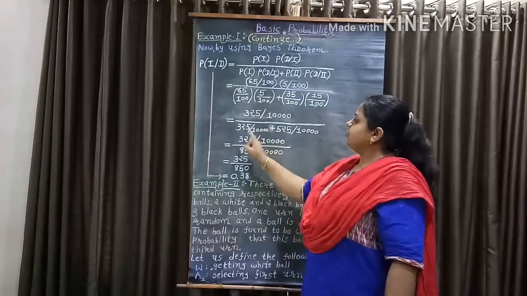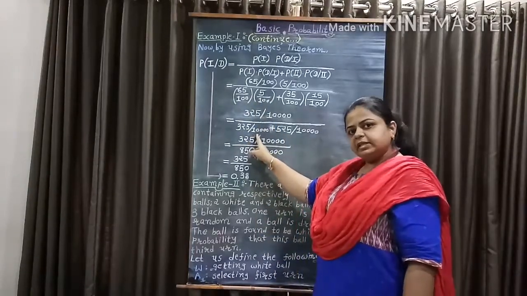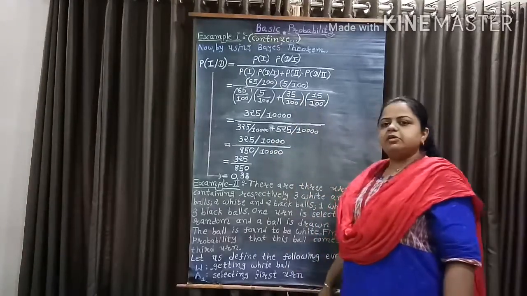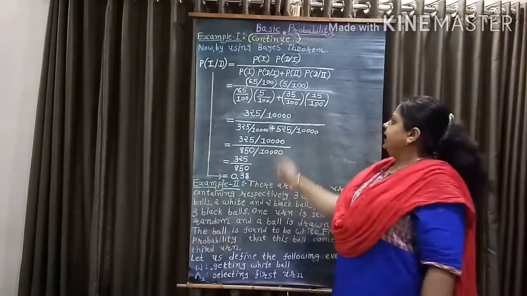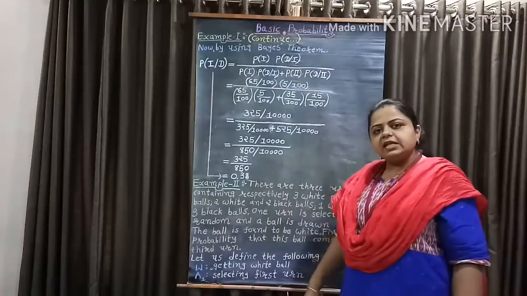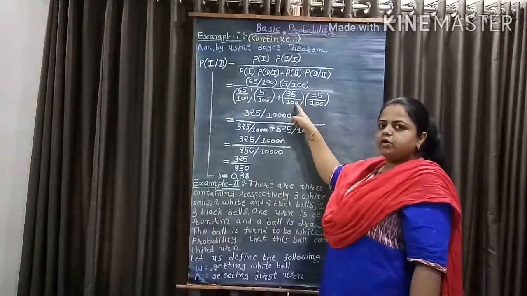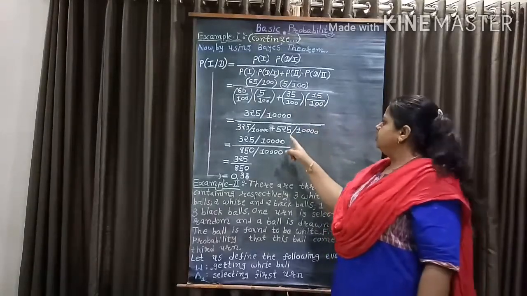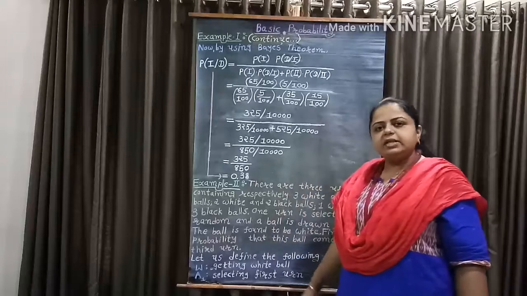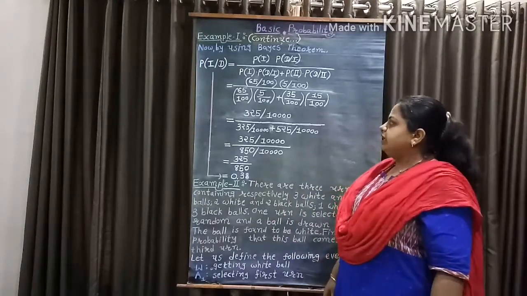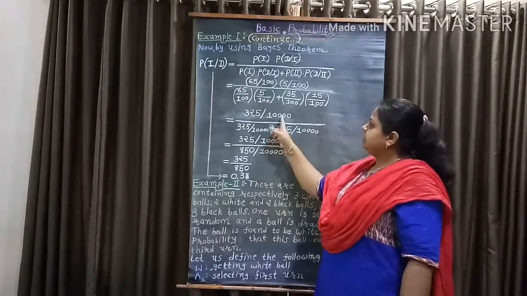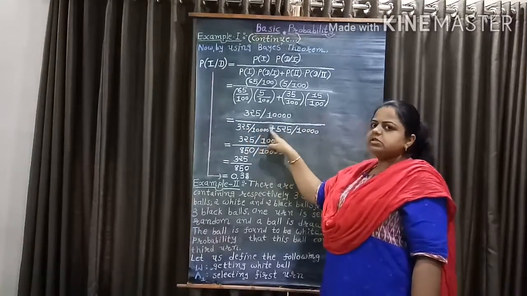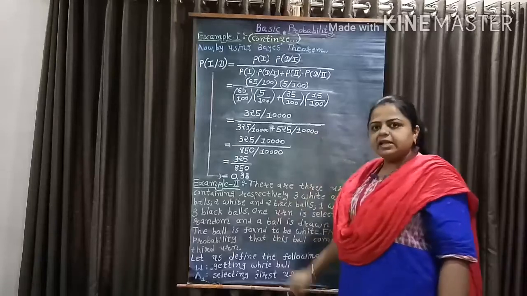Here also we get 325 over 10,000 plus 35 into 15 equal to 525 and 100 into 100 is 10,000. So 35 over 100 into 15 over 100 equal to 525 over 10,000. So we get 325 over 10,000 over 325 over 10,000 plus 525 over 10,000.